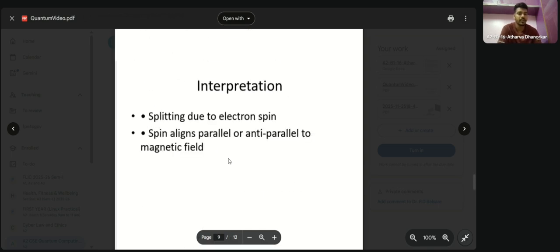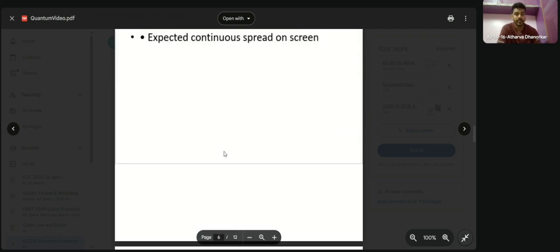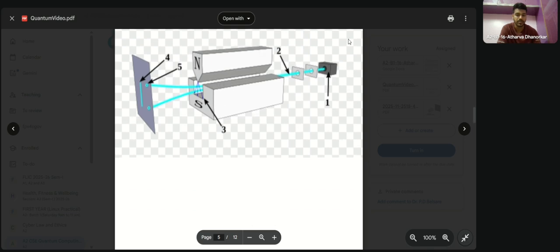Parallel and anti-parallel, due to only two spins, so it has to be only two distinct points. As you can see, the distance from each of these two points to the center was equal. The distance from the midpoint to each of the two points was equal.